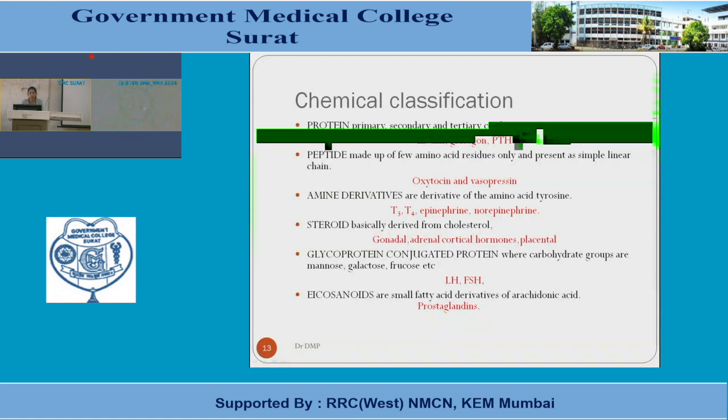However, most placental hormones are similar to the reproductive hormones, and they are steroid in nature.